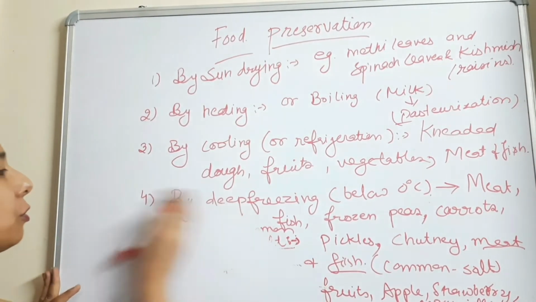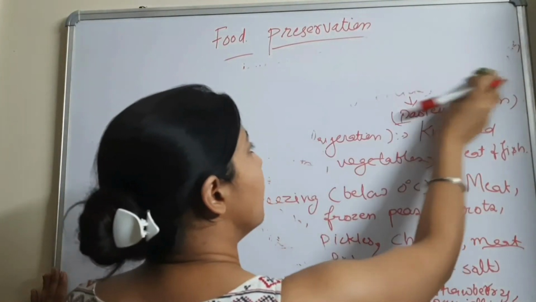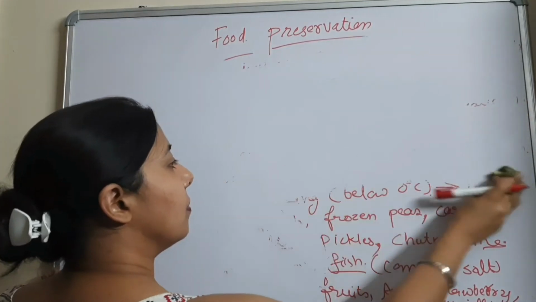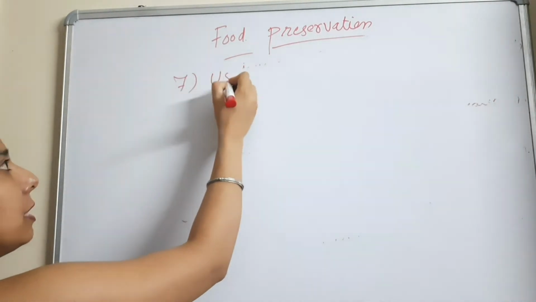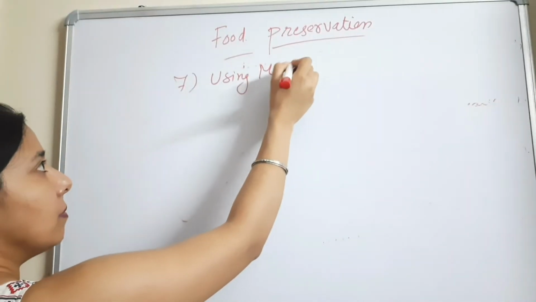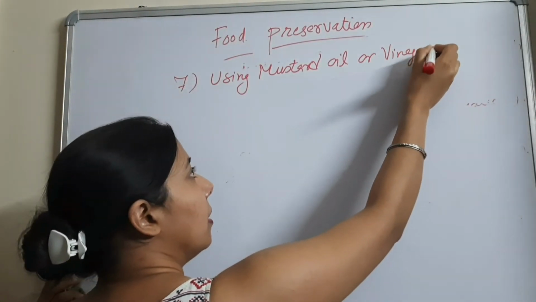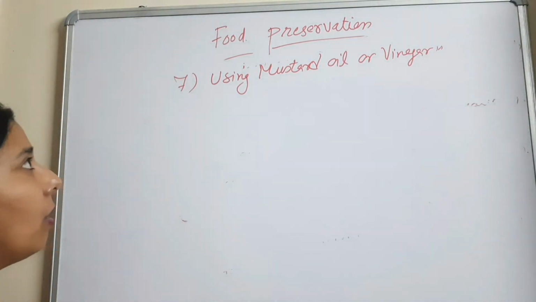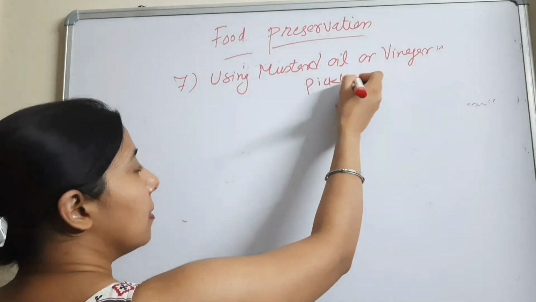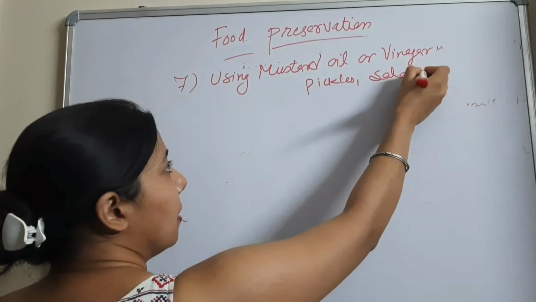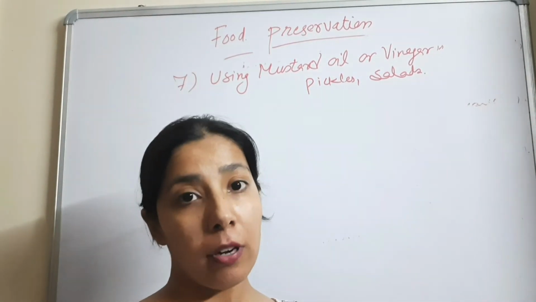So these are the 6 points. Let's go to point number 7. The point number 7 is using mustard oil or vinegar. The things that can be stored or preserved by using mustard oil or vinegar are pickles, salads. The mustard oil or vinegar also does the same thing. It stops the growth of microorganisms in the food.